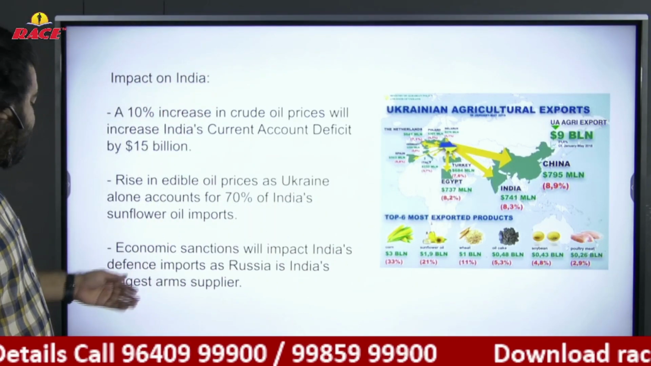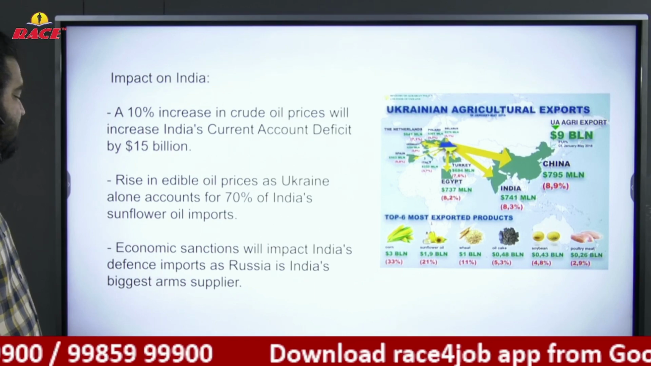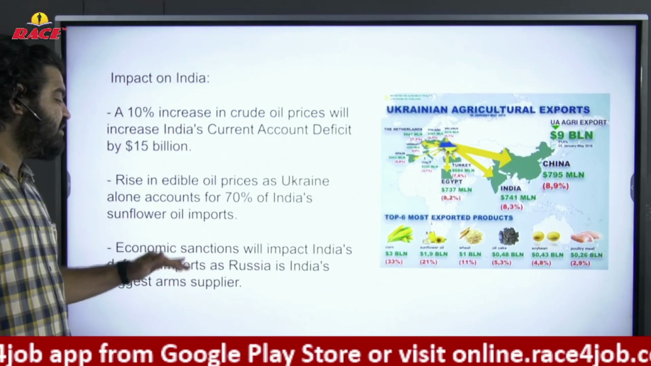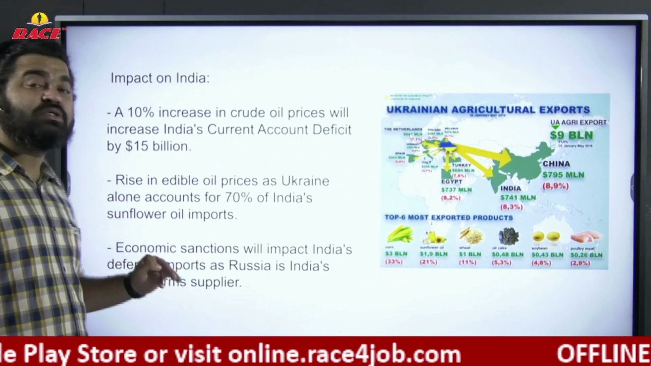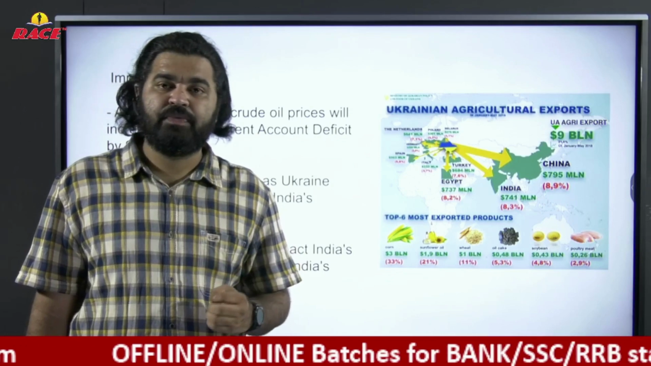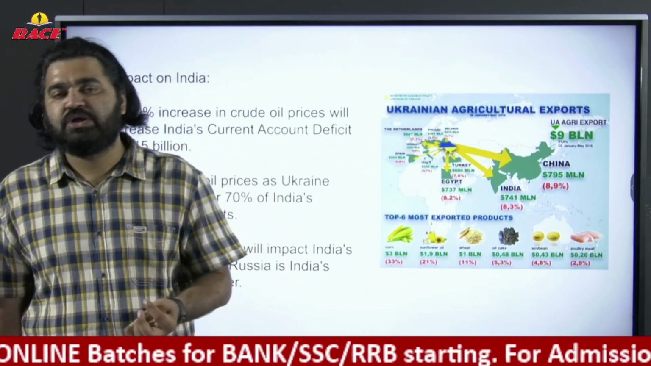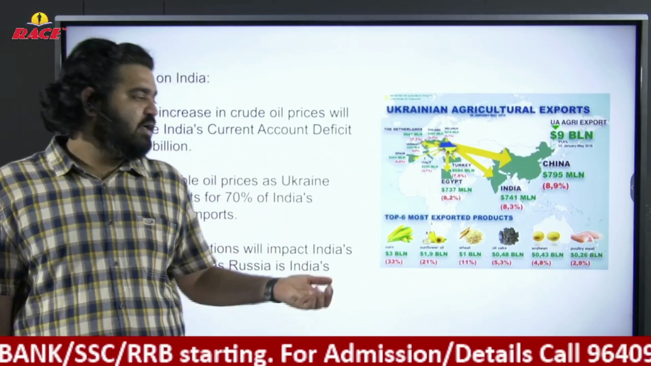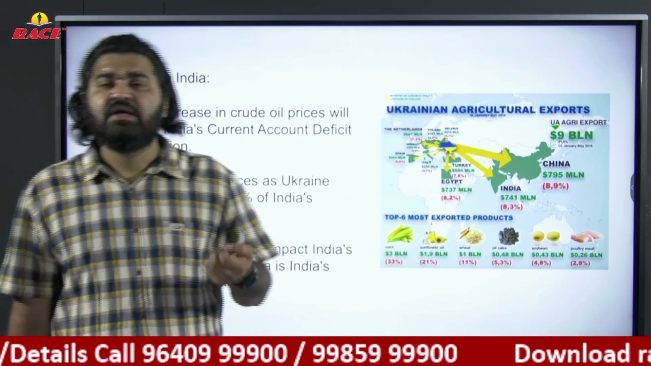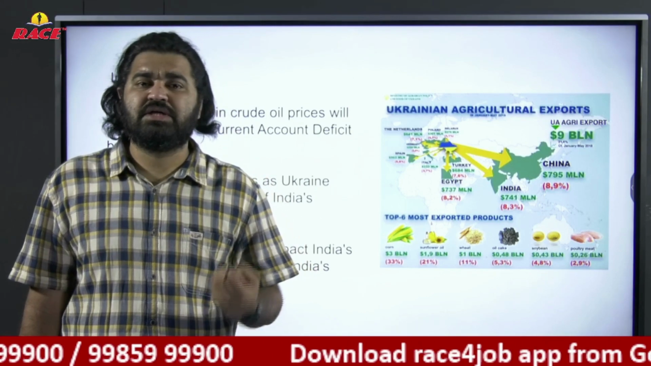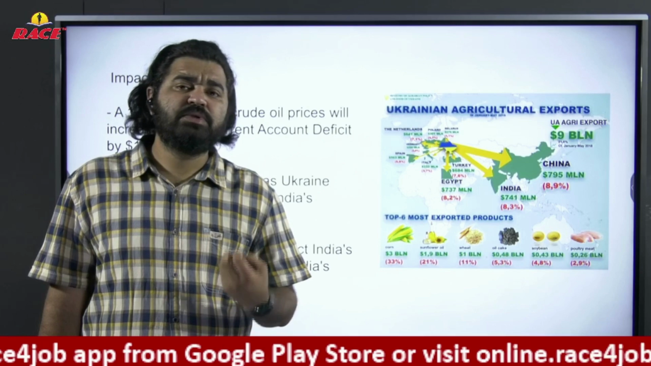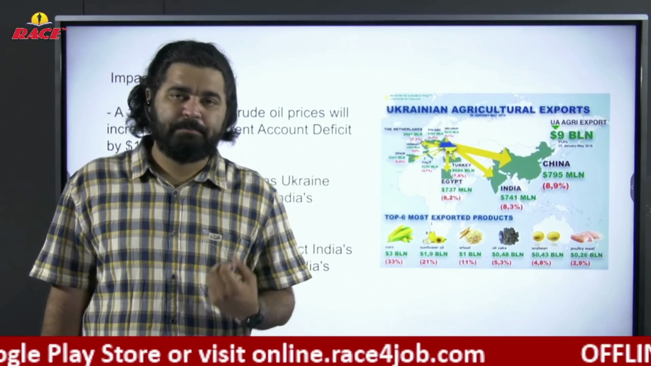Economic sanctions will impact India's defense imports, as Russia is India's biggest arms supplier. This is a very, very important point for us. Russia is the chief defense exporter to India. We are getting BrahMos from Russia, S-400 from Russia. All these we are getting from Russia. Apart from these, there are some submarines, some aircraft carriers we had previously, and apart from that, we have helicopters and small vessels, and coastal guard ships. All these we used to import from Russia.